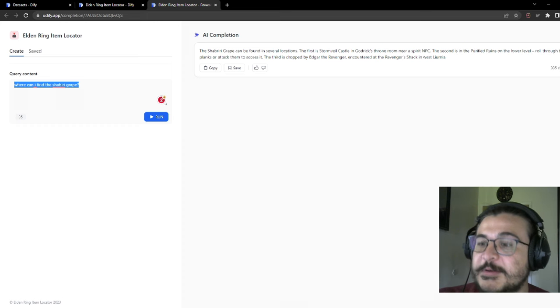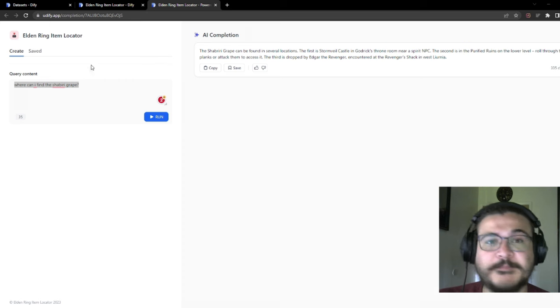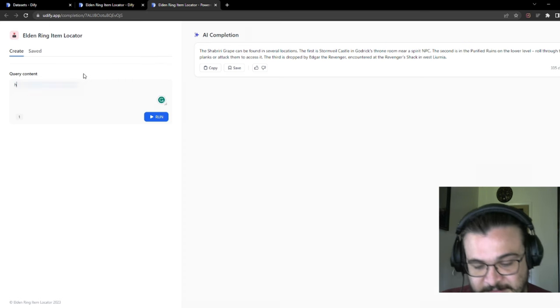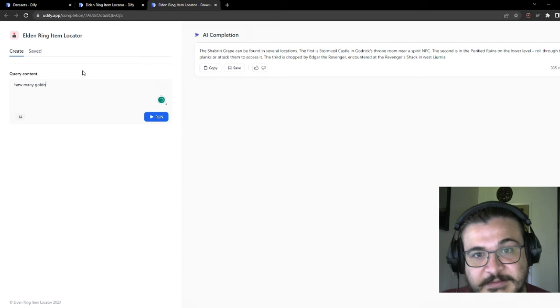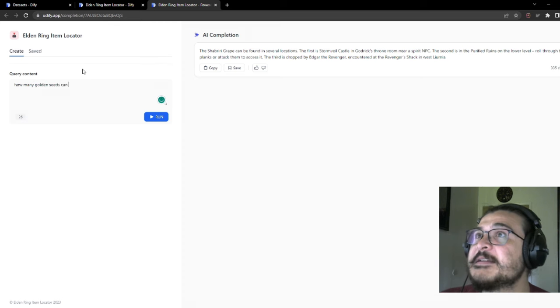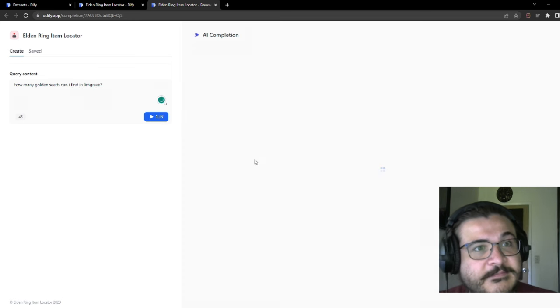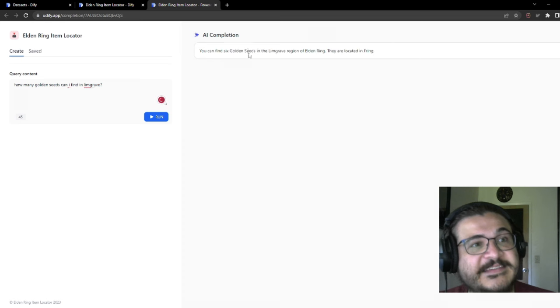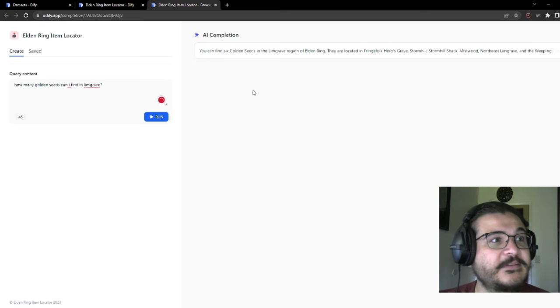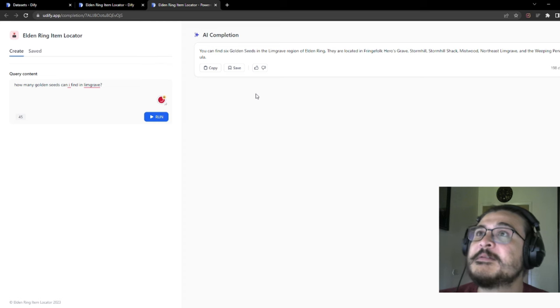But I am curious about those golden seeds. I would love a golden seed, so let's try this. How many golden seeds can I find in Limgrave? You can find 6 golden seeds in the Limgrave section, okay. Yeah, that's perfect.